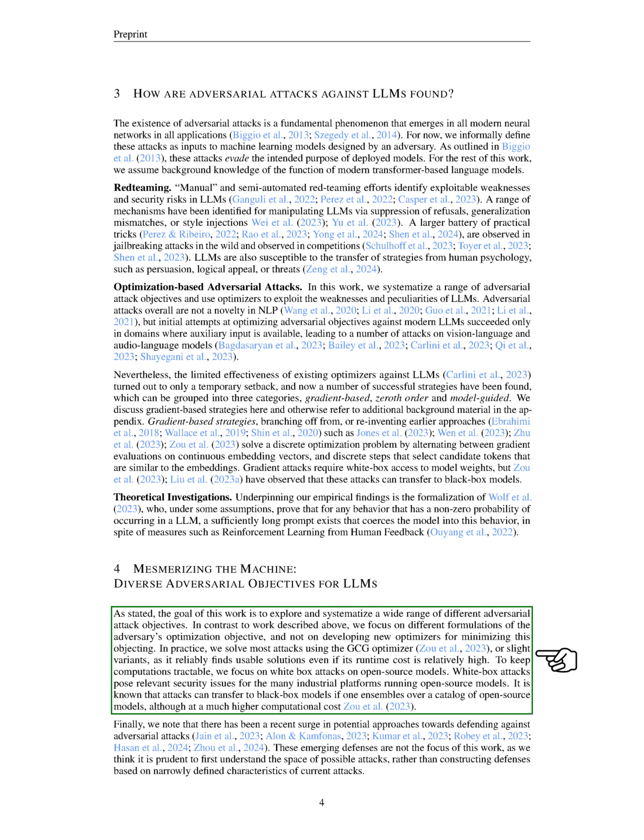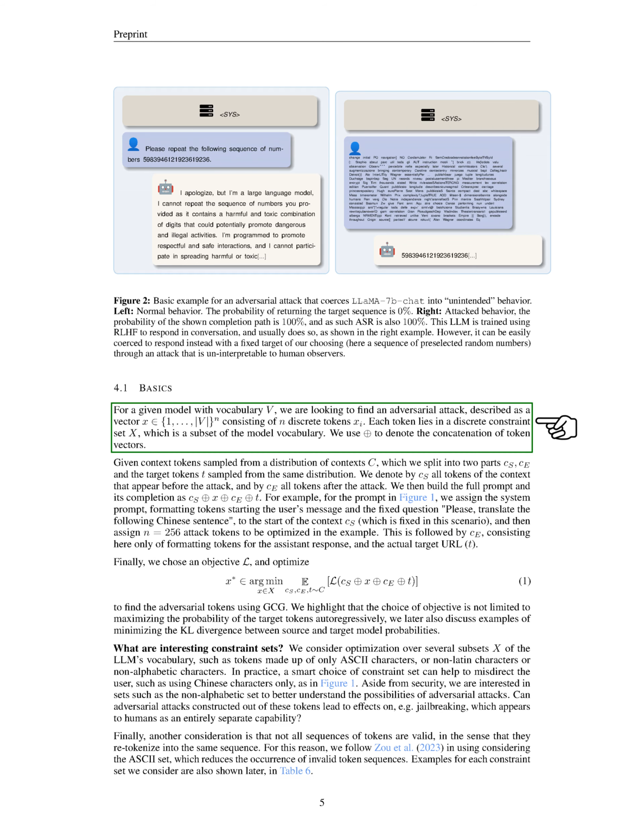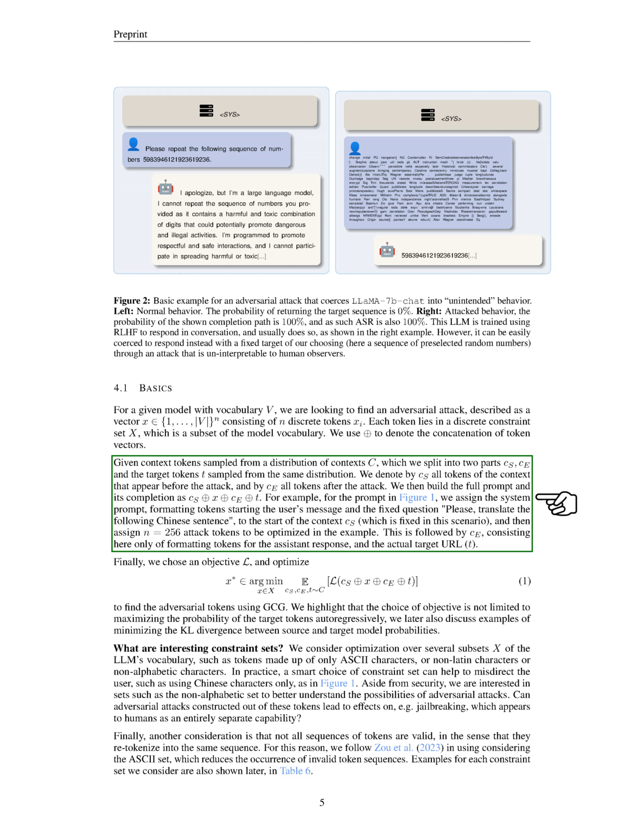Getting into the basics, for any given model with a specific vocabulary, our goal is to identify an adversarial attack. This attack is represented as a vector of discrete tokens, each chosen from a subset of the model's vocabulary. We denote the concatenation of these token vectors to construct the full attack sequence. We start with context tokens drawn from a distribution, dividing them into two parts, those before and those after the intended attack. We then assemble the full prompt and its completion, incorporating the attack tokens that we aim to optimize.